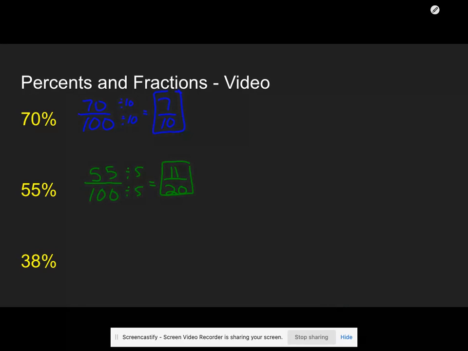And the last one, 38%. 38 over 100 divided by 2, which is going to give me 19/50. So those are the answers to the first 3 examples.